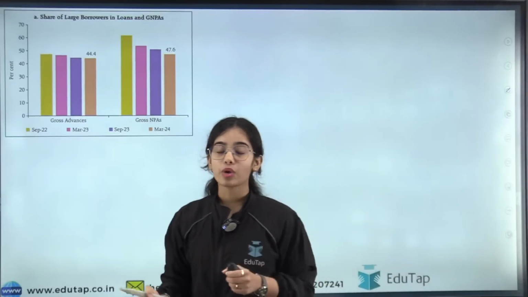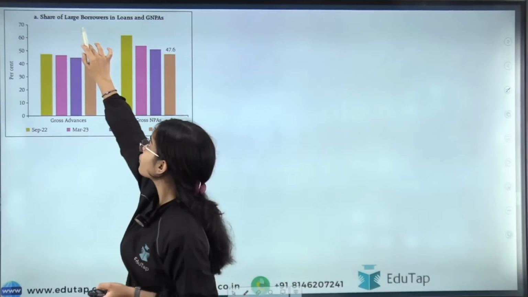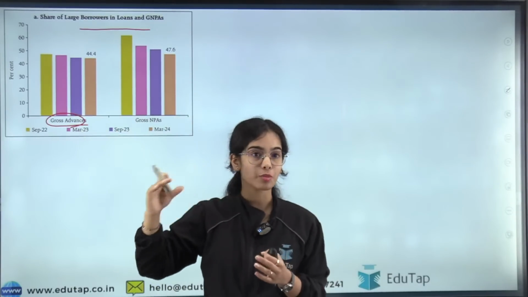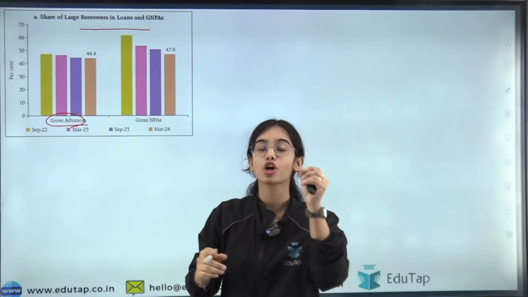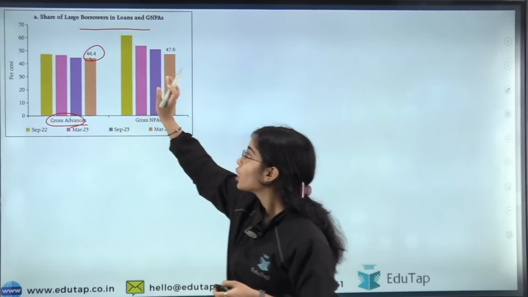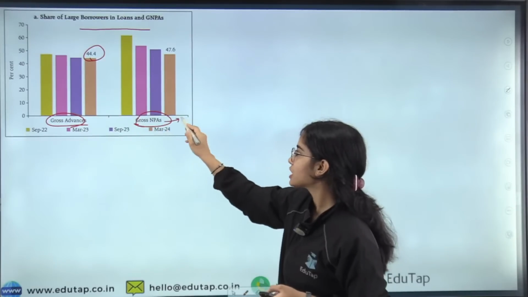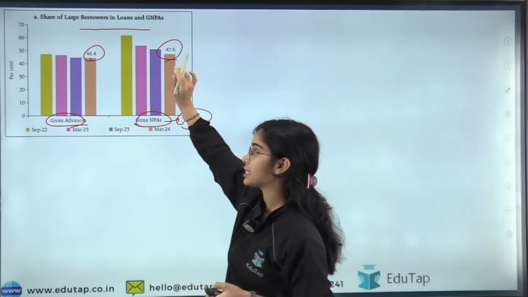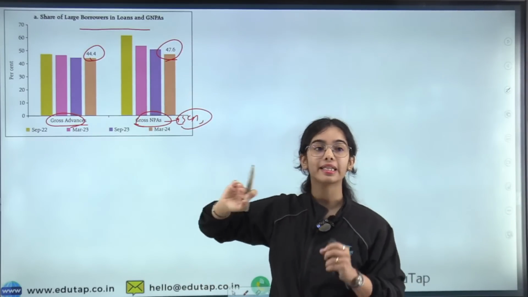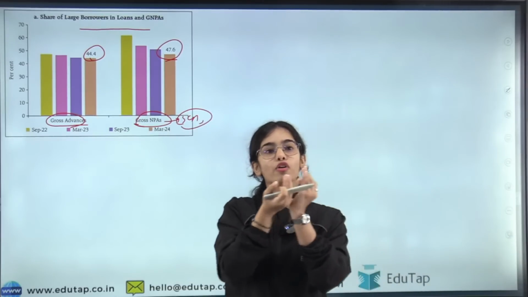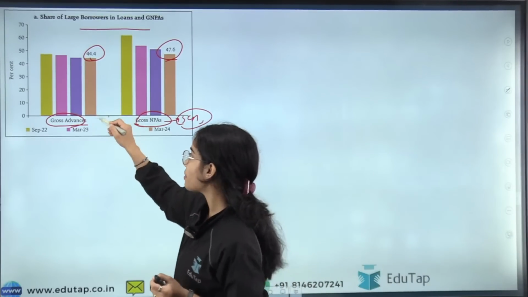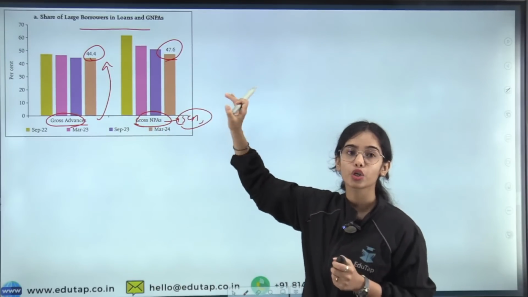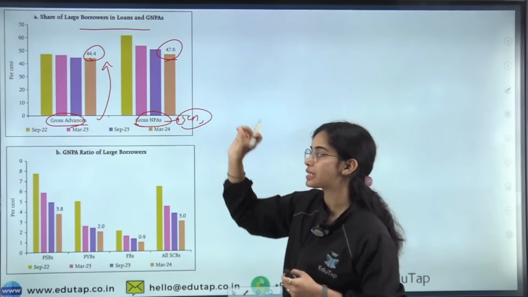Okay. Now coming to the next, the share of large borrowers in loans and GNPAs. In the total advances by the scheduled commercial banks, the share of large borrowers is 44.4%, while in the gross NPAs of the scheduled commercial banks, the share of large borrowers is 47.6%. So you can understand that the large borrowers are taking a lot of loans from the scheduled commercial banks. Their share in gross advances is 44.4%. Their share in gross non-performing assets is 47.6%.